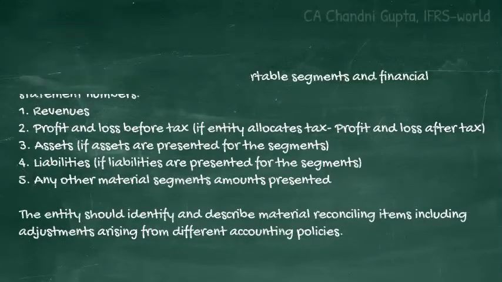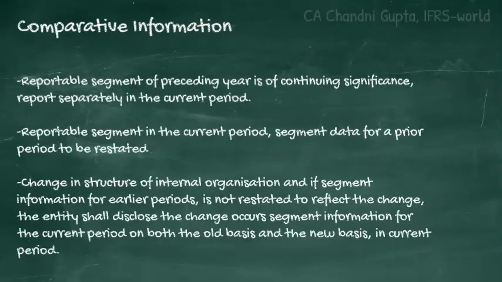Now, certain points regarding comparative information need to be kept in mind. Number one is when there is a reportable segment which was reported in the preceding period, but it does not qualify as a reportable segment in the current period, but it is of continuing significance, then the entity is required to report that particular segment in the current period as well, even if it does not qualify as a reportable segment in the current period.